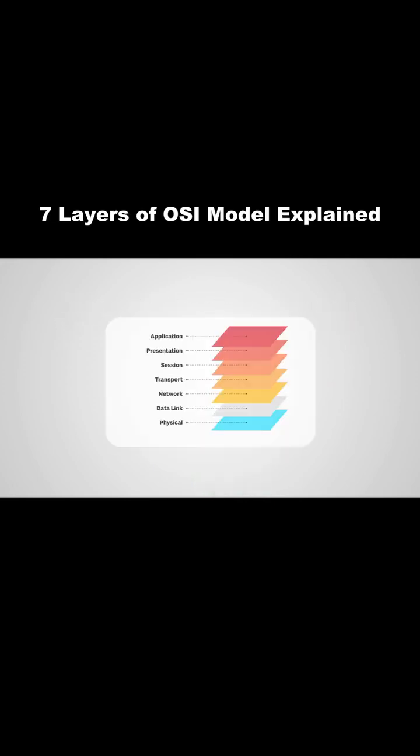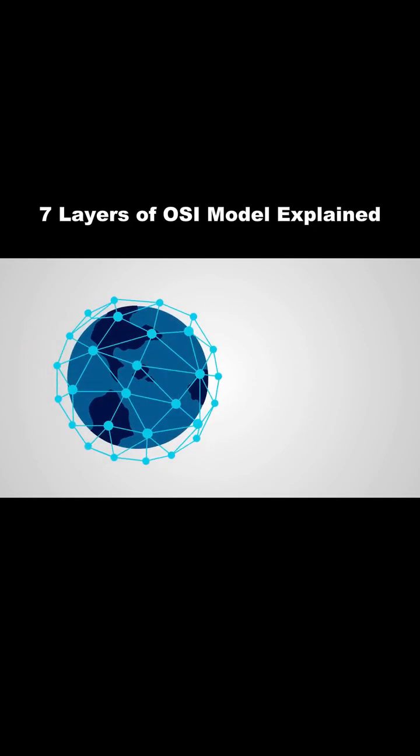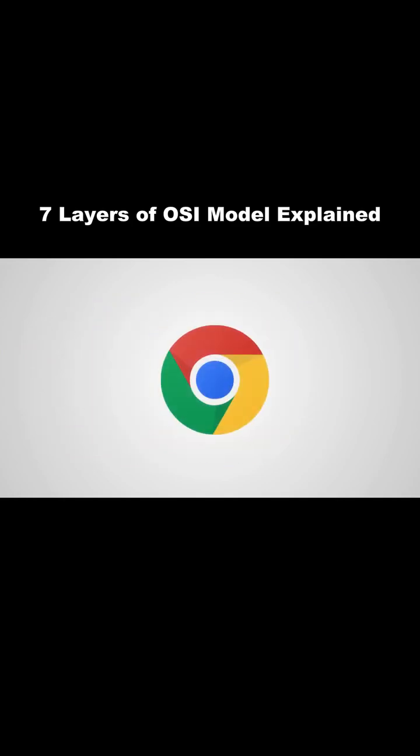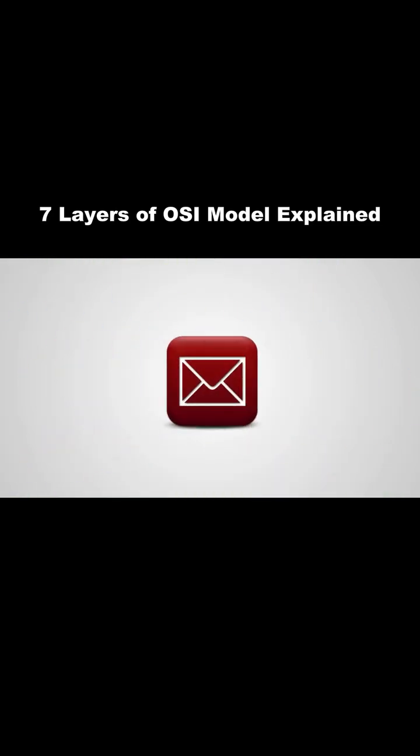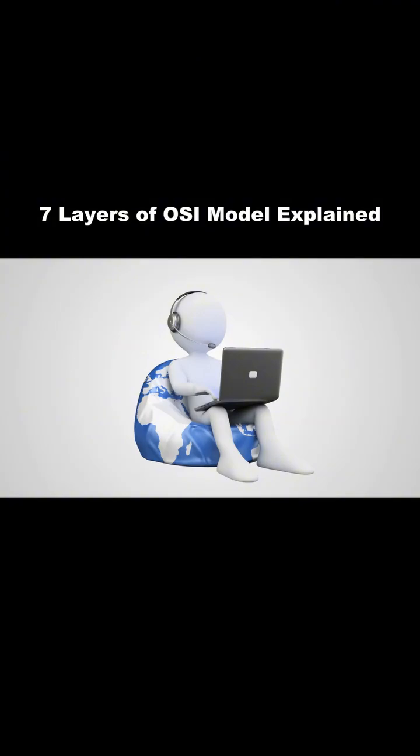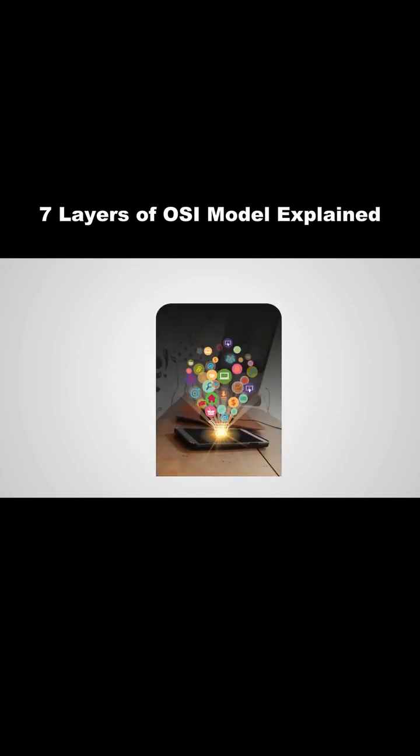Application layer. The application layer is the highest layer of the OSI model and the closest to the user. It provides network services directly to applications like web browsers, email clients, and file transfer programs. Protocols such as HTTP, FTP, and SMTP operate here to enable everyday internet activities, like browsing websites, sending emails, and transferring files. In simple terms, this is the layer where humans interact with the network through software applications.